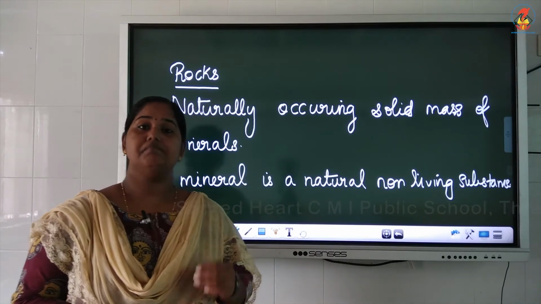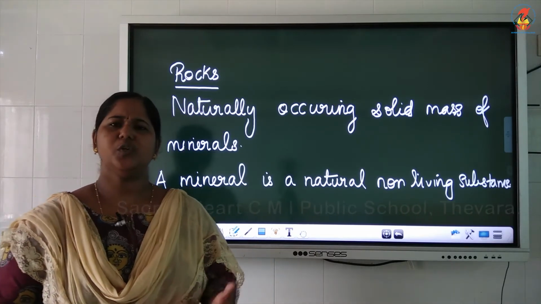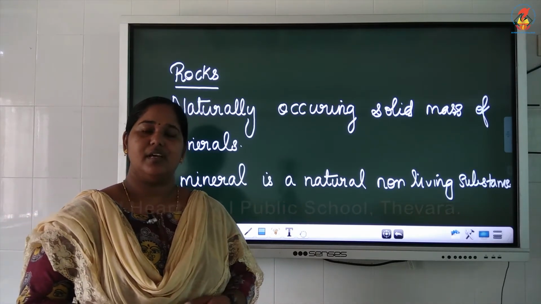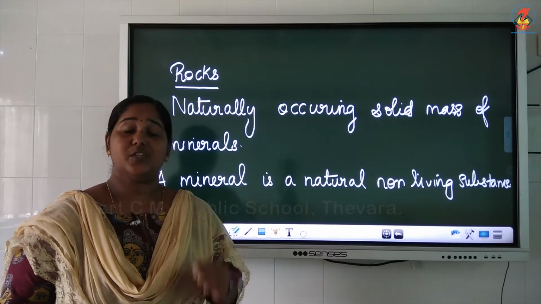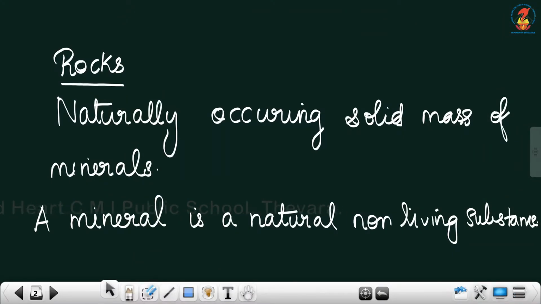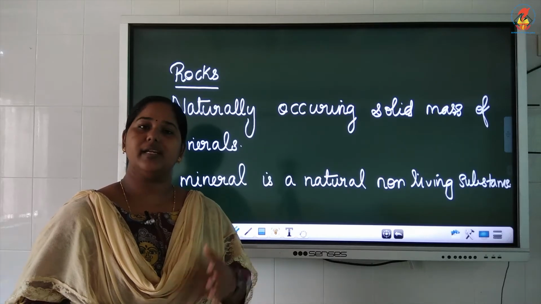Rocks contain minerals. Do you know what are minerals? Minerals are naturally occurring non-living substances. That means they do not have life in it. Rocks also do not have life in it. But they are naturally occurring things. We cannot create them, they are created by nature.